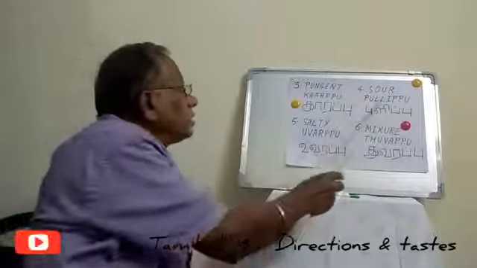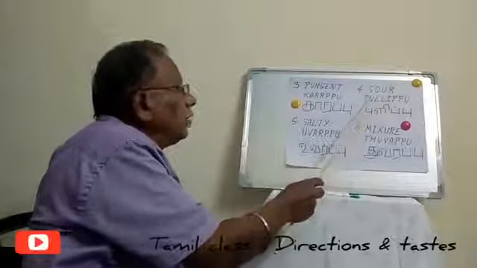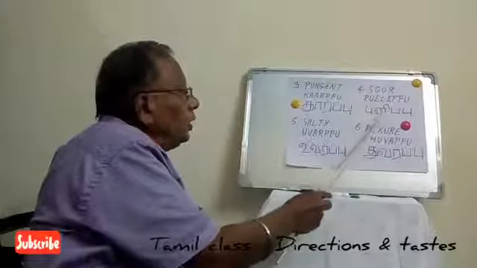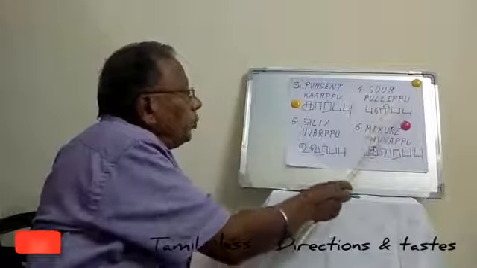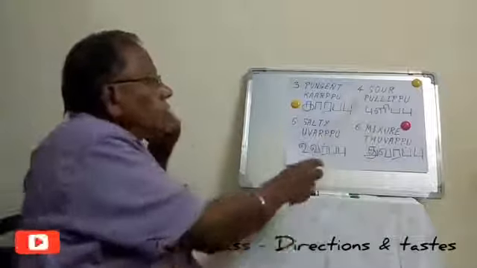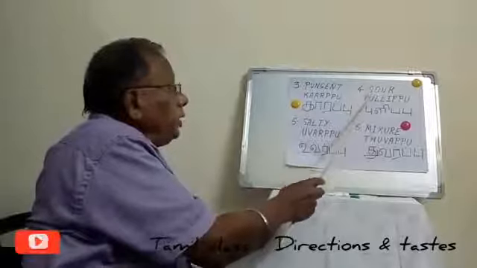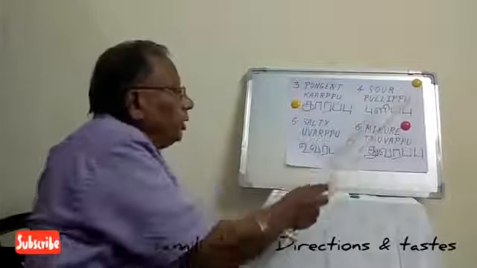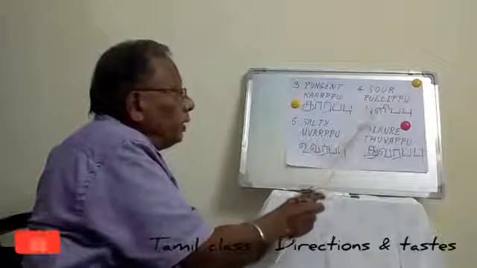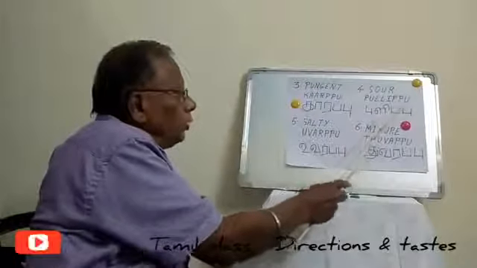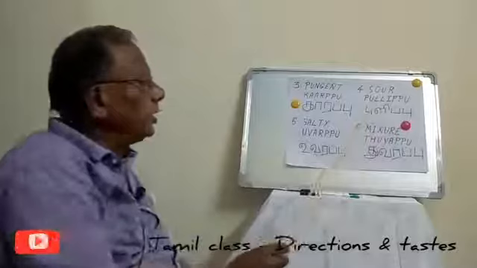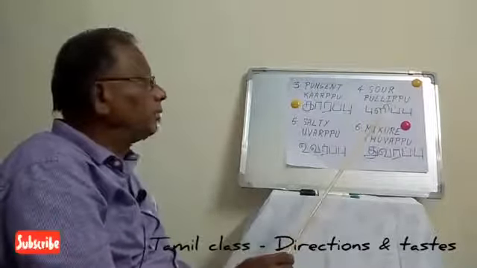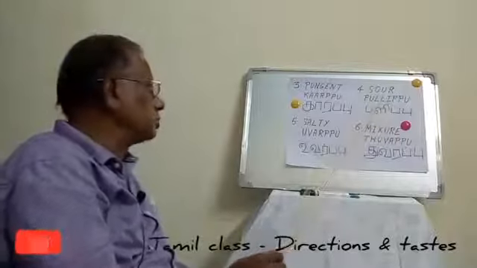And the fourth one is sour. It's called Pulippu in Tamil, P-U-L-I-P-P-U. Tamarind is Pulippu. Even lemon is also Pulippu. These are all the examples.